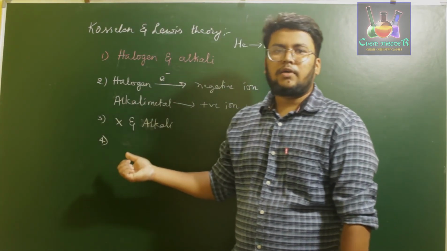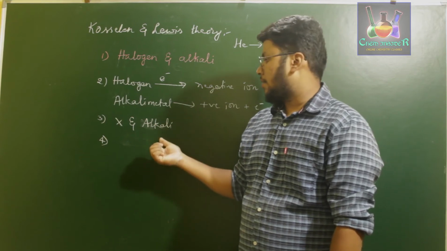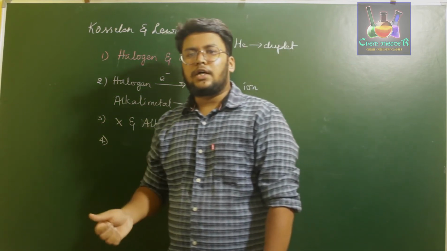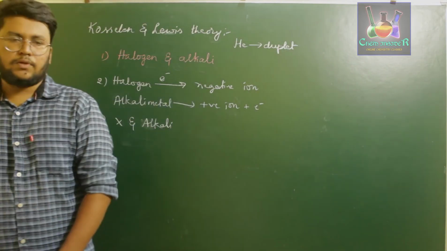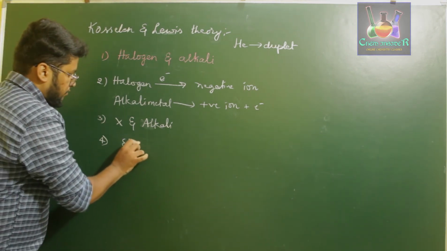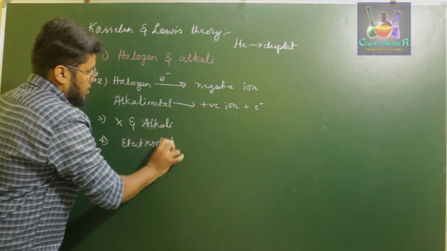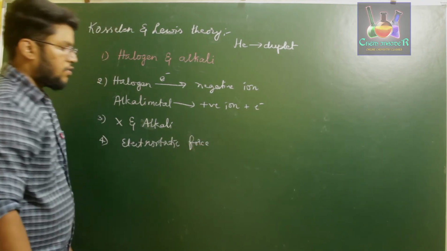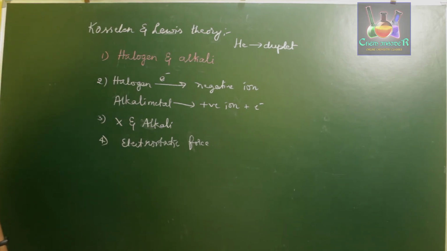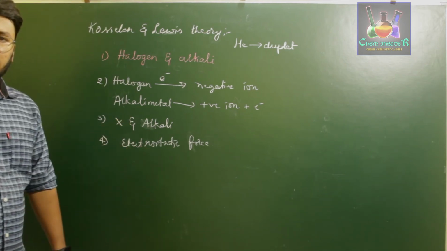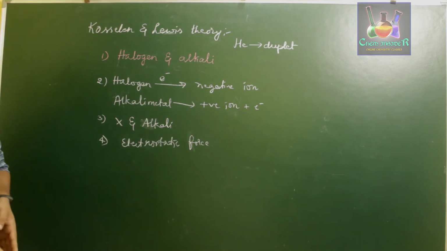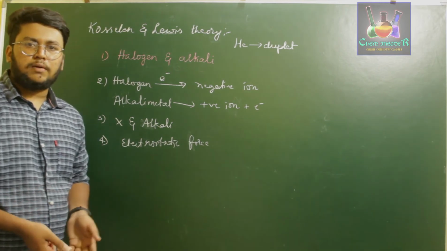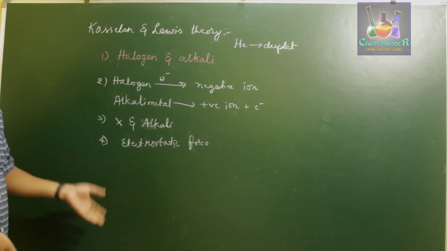These alkali metal, which is forming a positive ion, and halogen, which is forming a negative ion, are held by a strong electrostatic force. That electrostatic force is nothing but the bond which results between halogen and an alkali metal. So these are the 4 points which Kosselein used to explain the chemical bonding in case of atoms or ions. So how did he explain this particularly?